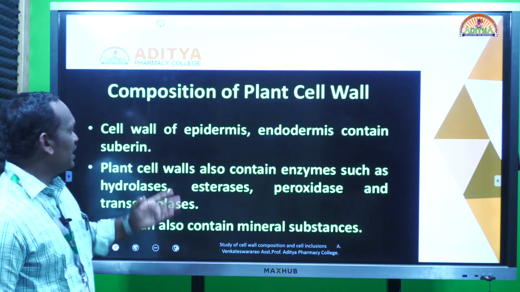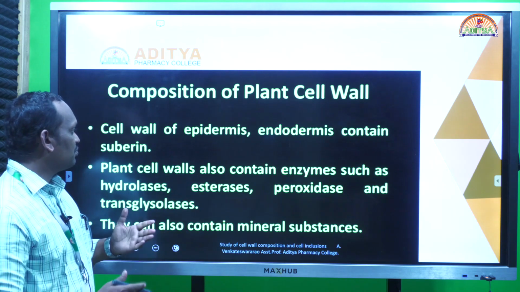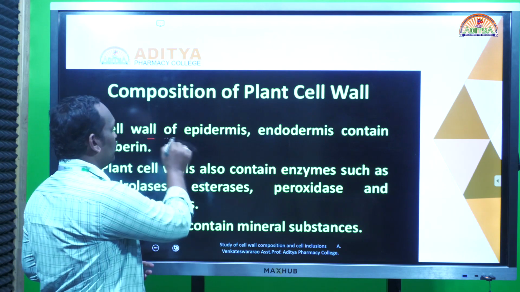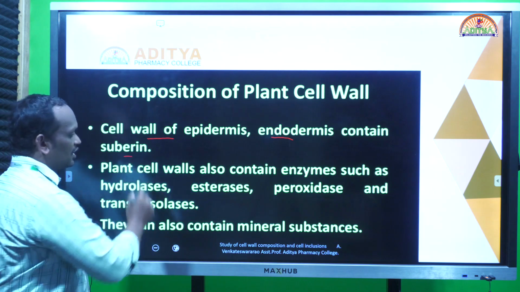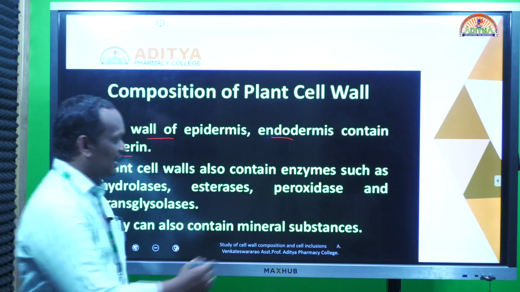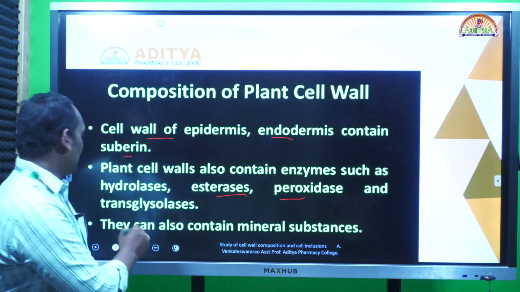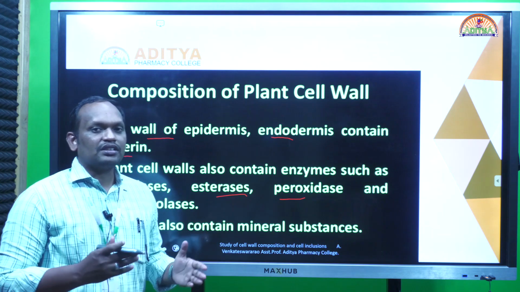Now, the composition of the plant cell wall. The plant cell wall is generally made of cellulose, but the epidermis and endodermis cell walls also contain suberin-like materials. They also contain various enzyme systems, like peroxidase, esterases, hydrolases, and transglycosylases.